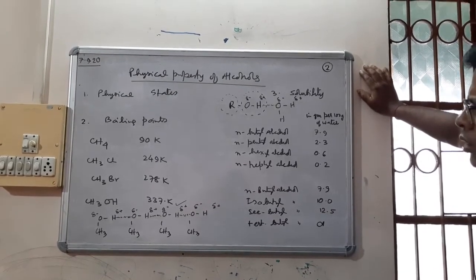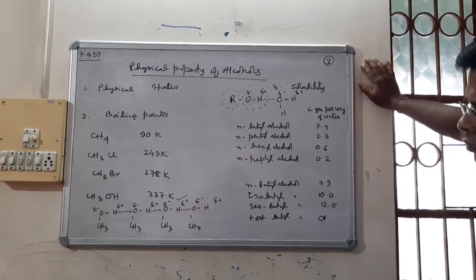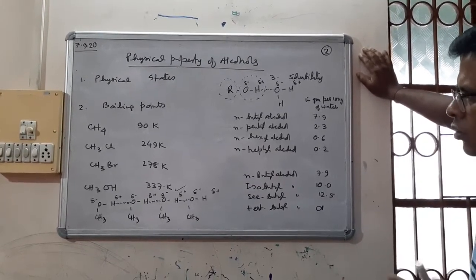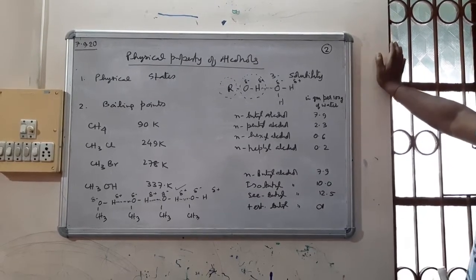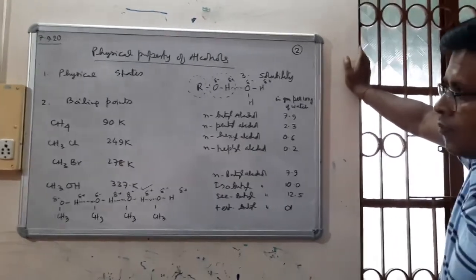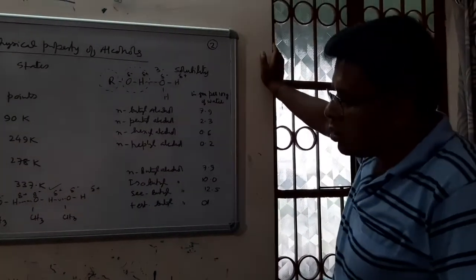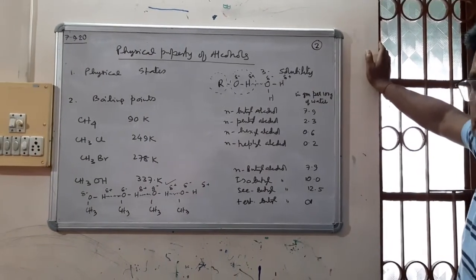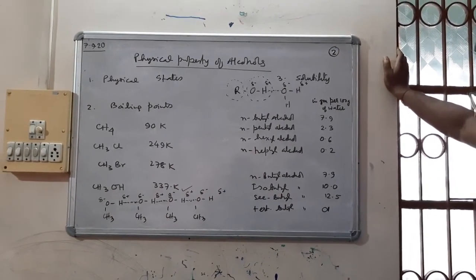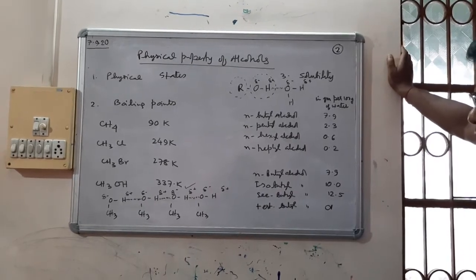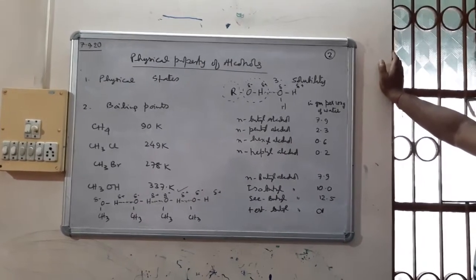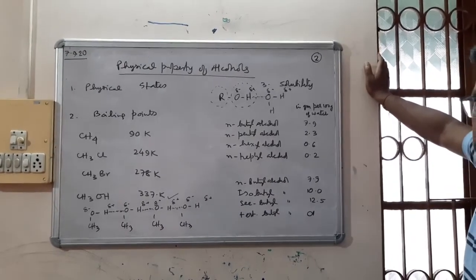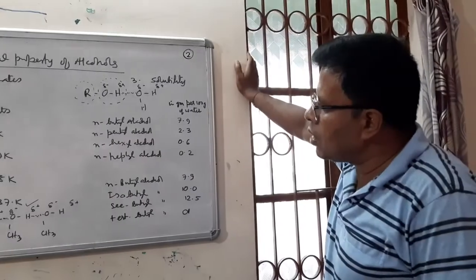And now another property. Alcohols are widely used. Ethyl alcohol has an intoxicating effect, that's why it is used in beverages, in alcoholic drinks. But methyl alcohol is poisonous, and it is not used in alcoholic drinks. So this much about the physical properties. Now we will take up the case of chemical properties.